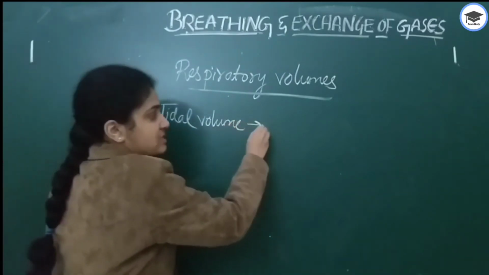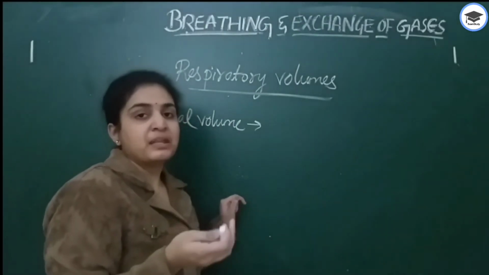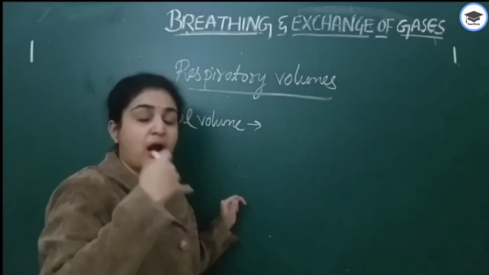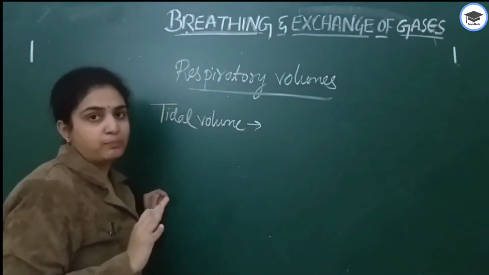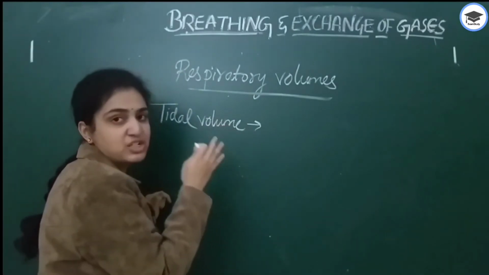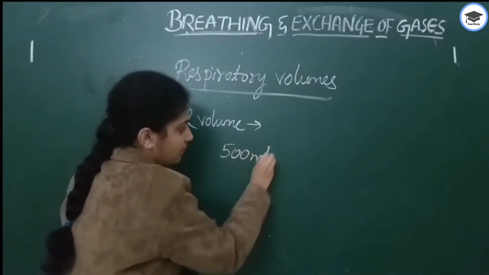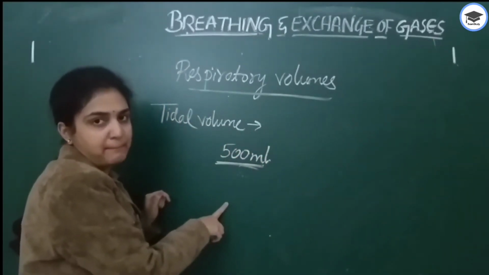Tidal volume is the volume of air inspired or expired. Means how much we inhale or how much we exhale. That is known as tidal volume. So, the numerical is how much we breathe, about 500 ml per breath. Tidal volume is 500 ml.